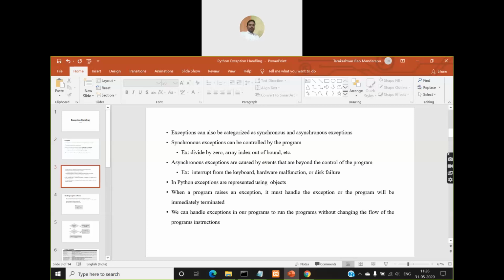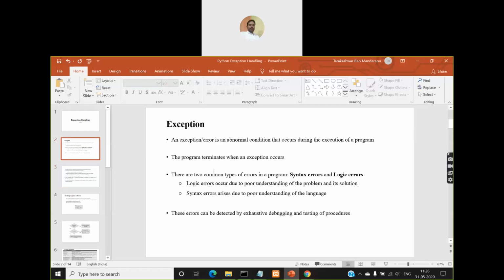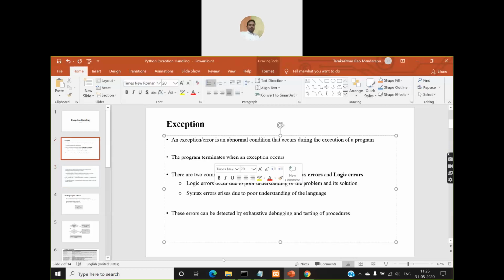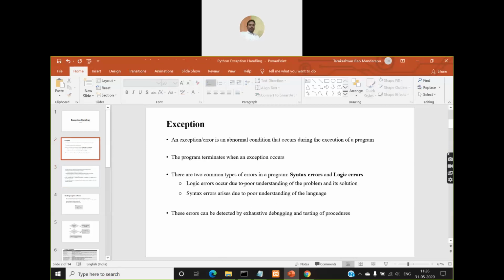Then coming to these exceptions, from another point of view: in the first slide, if you observe, we have classified the exceptions or errors into two types, based on programming language syntax and logical thinking capabilities. In that perspective, we have classified them into syntax errors and logical errors.